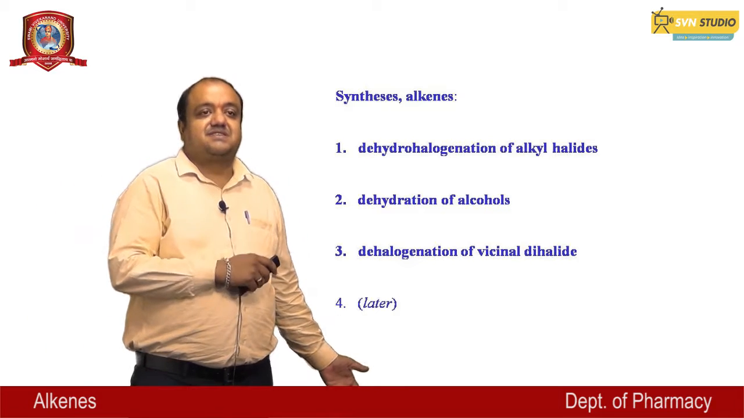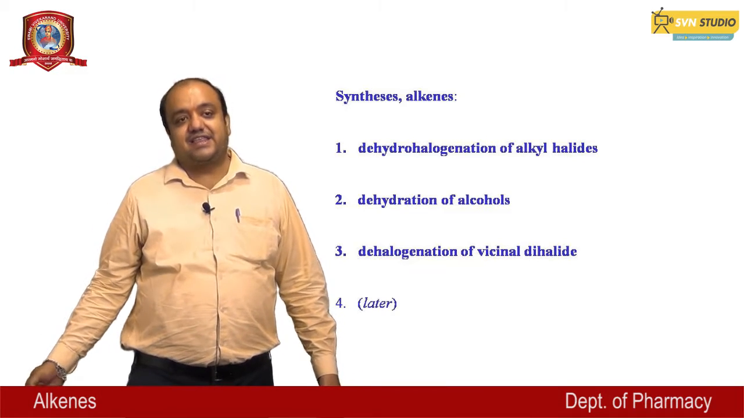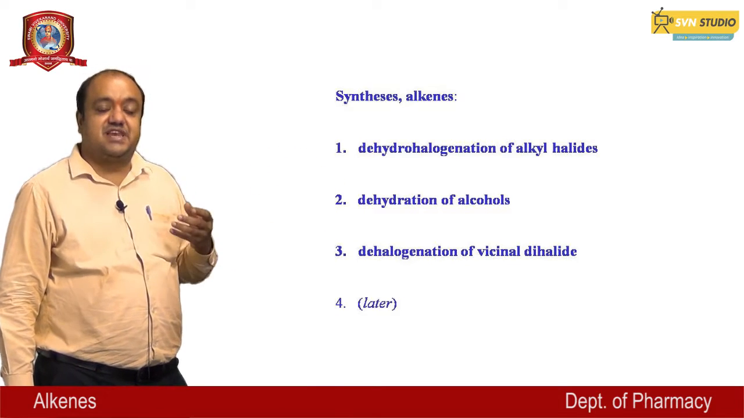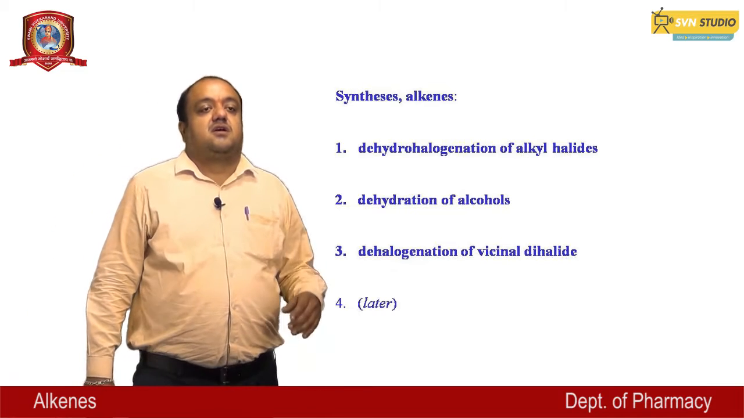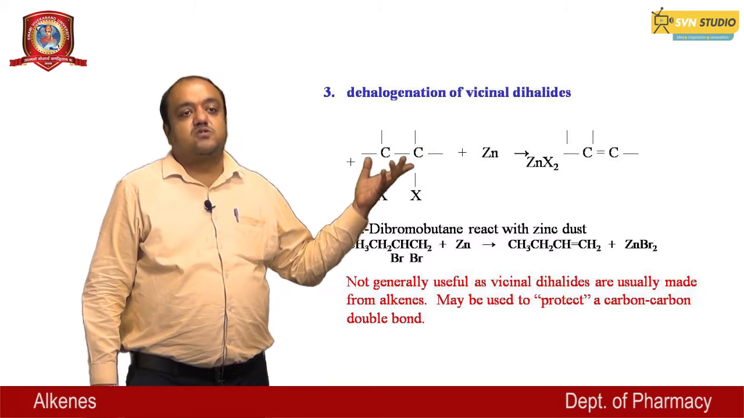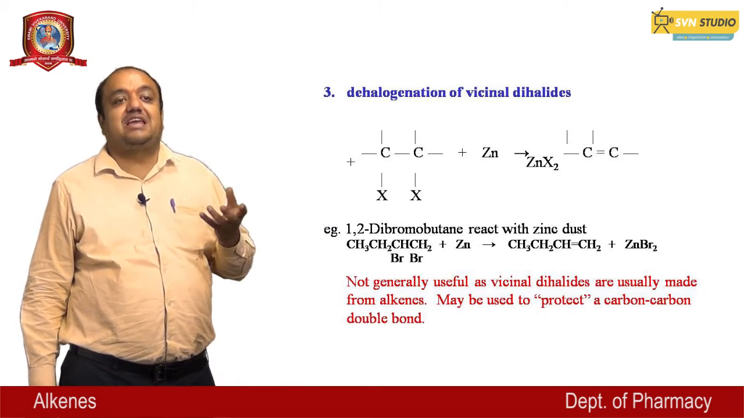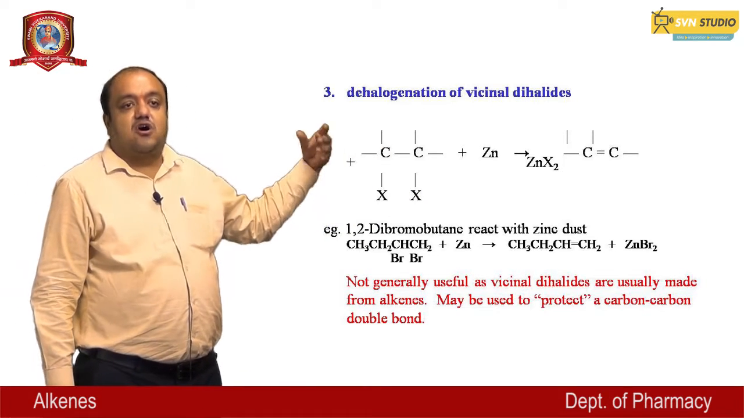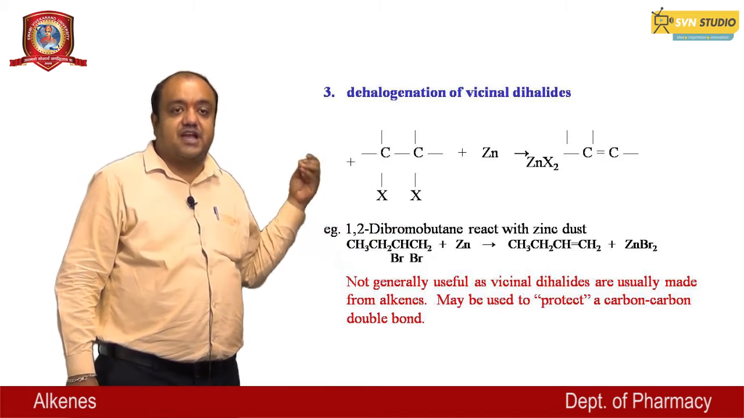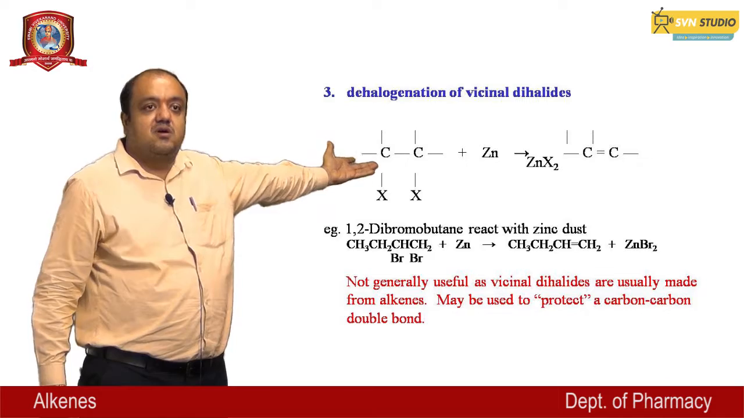The first method of synthesis is dehydrohalogenation of alkyl halide, and the second method is dehydration of alcohol. The third method is dehalogenation of vicinal dihalide. In this, 1,2-dibromobutane reacts with zinc dust and gives the alkene. This is not generally useful, as vicinal dihalides are usually made from alkenes, but it may be used to protect a carbon-carbon double bond. The synthesis is represented in this form.